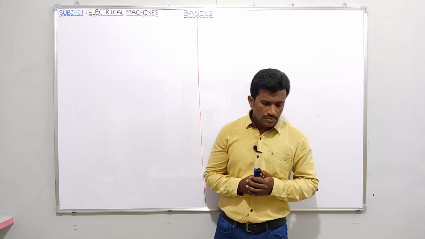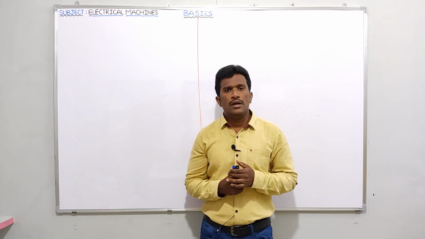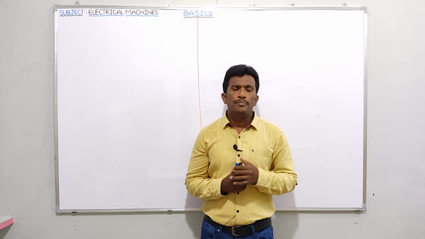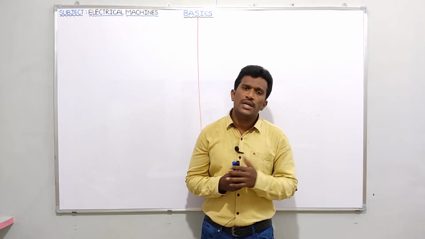According to Faraday, what are the basic requirements for inducing EMF?